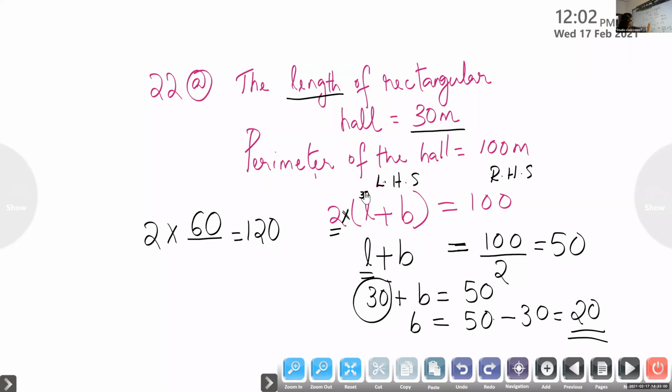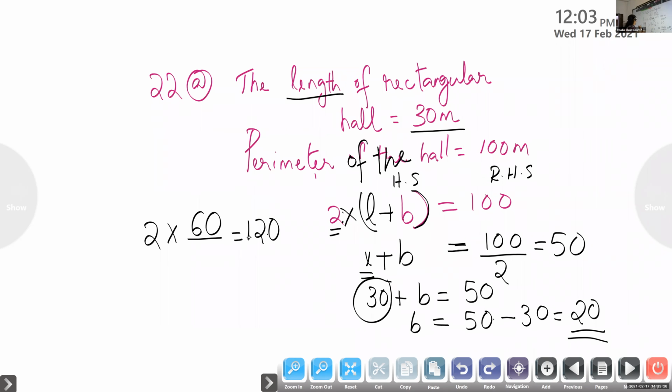But children, any method we can use, no problem. Instead of L, you can substitute 30 here. But I'm substituting in the next step only, because children, you have not studied this in your class. I think in the next year you will start learning this. You have to write this now.